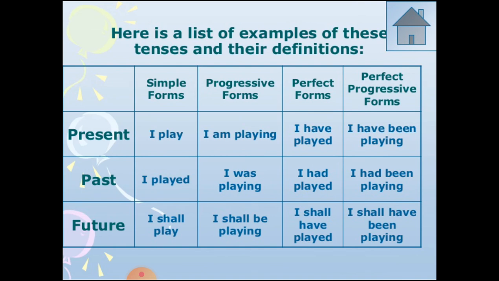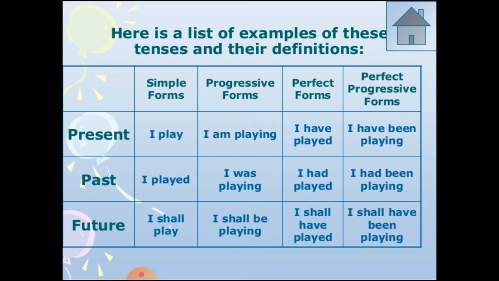So here is again a list, like we saw the table. Here it is with verb examples. For present indefinite, I play. Progressive, which is going on, I'm playing. Perfect, which has been completed, like I have played. Perfect progressive, present, I have been playing.